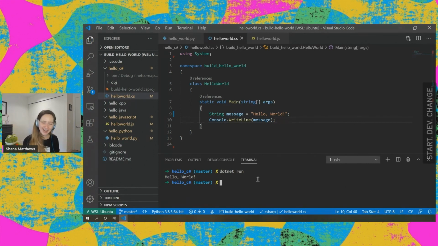And then we can see we ran it, hello world, awesome. So let's quickly talk a little bit about syntax. One contrast, as I said, is that Python is weird, cares about white space. Most other languages, including C#, do not. So I can do whatever I want.